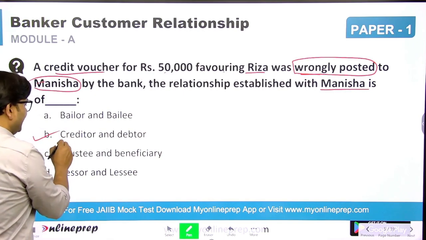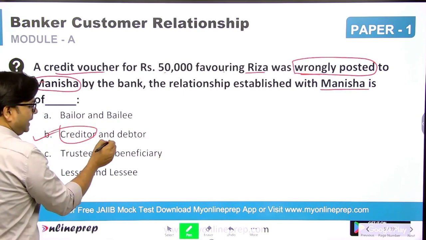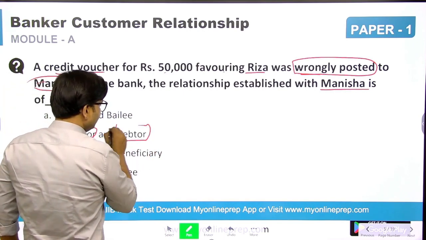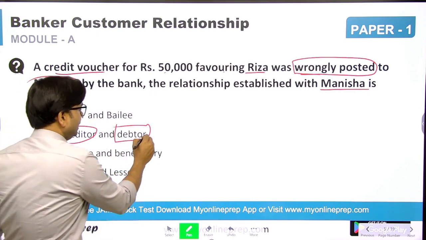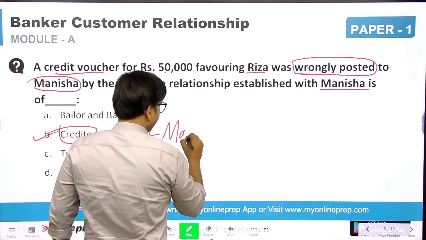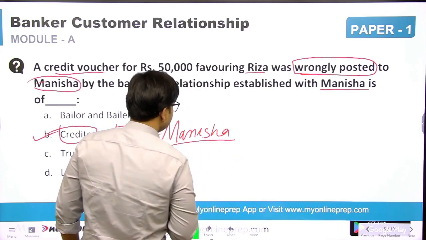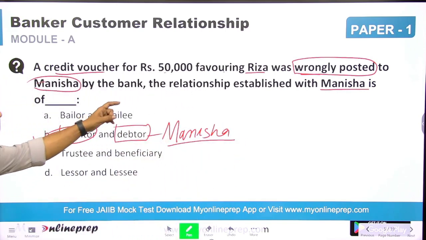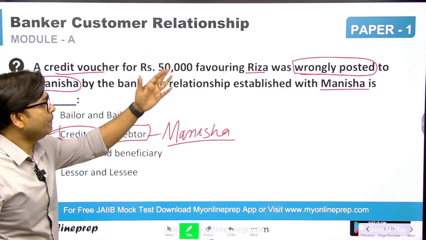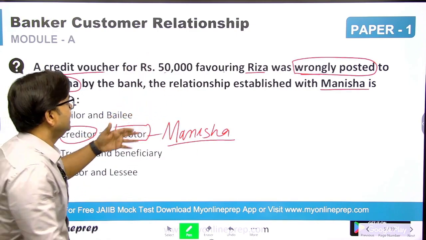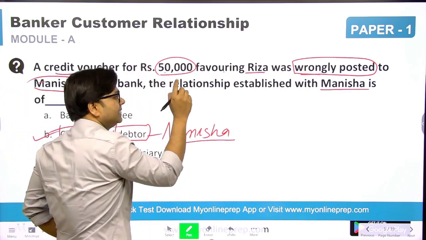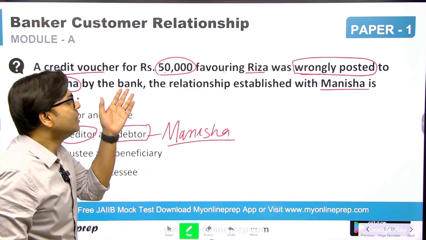Creditor and debtor. Here the bank will become creditor and the customer becomes debtor. Manisha will become debtor. Why? Because Manisha is supposed to pay that much money, that is 50,000, to the bank, as it was not intended for Manisha.